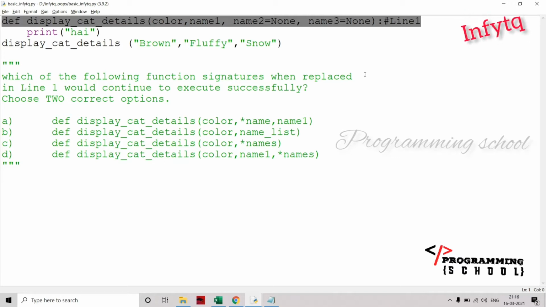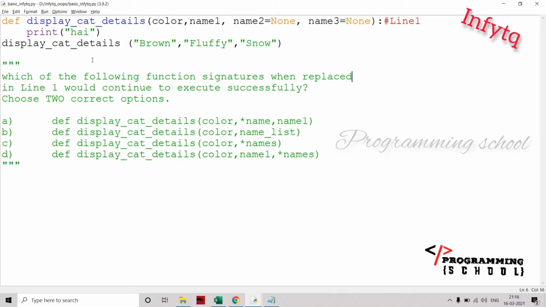Now, all the function names are the same, no problem for that. Going into the arguments, here I am passing three values. If you observe, how many values do the options have? This is one, two, three, and this is only two, and this is only two, and this is one, two, three.